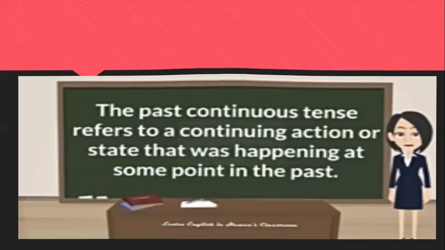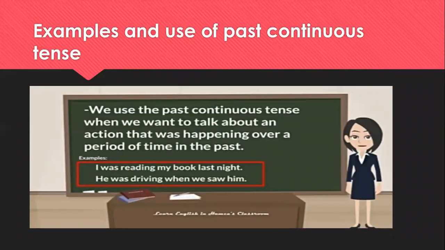Now, let us go through the examples of past continuous tense. As I told you, we use ing with the subject and was or were. Okay, was or were. Just see the example. I was reading my book last night. The next example is, he was driving when we saw him.